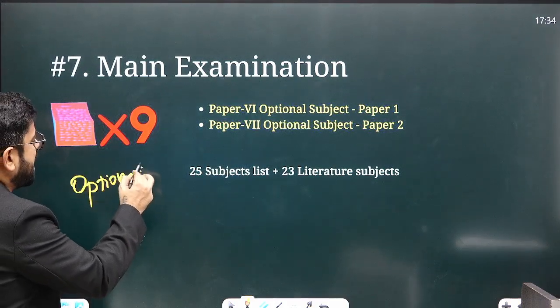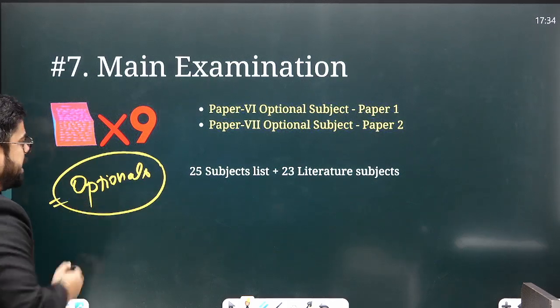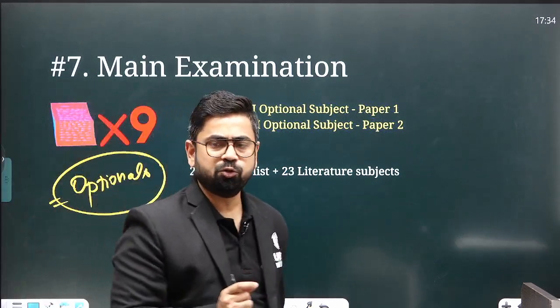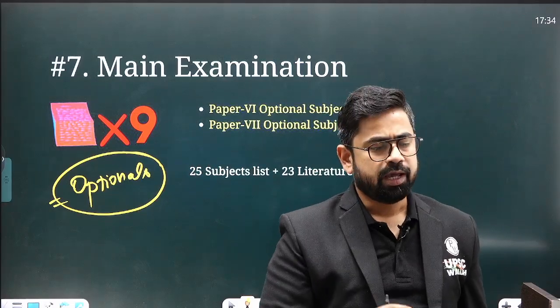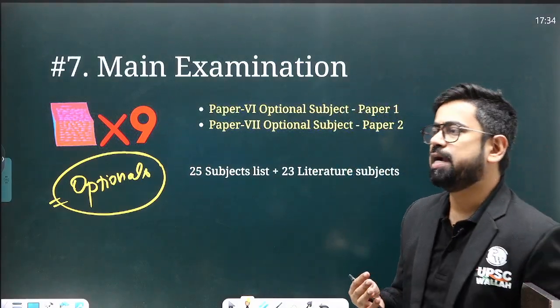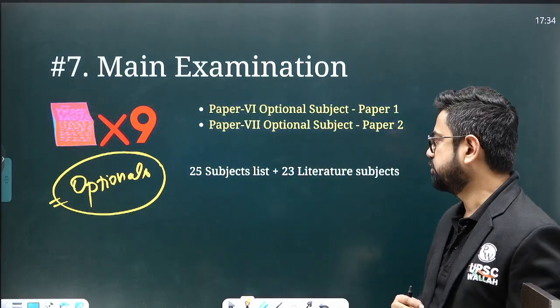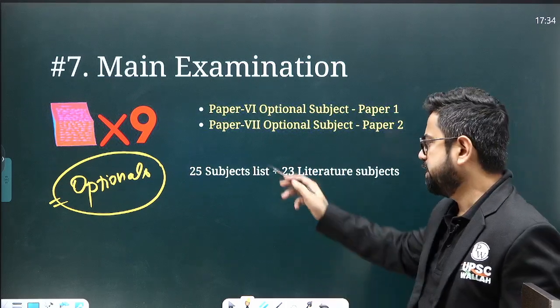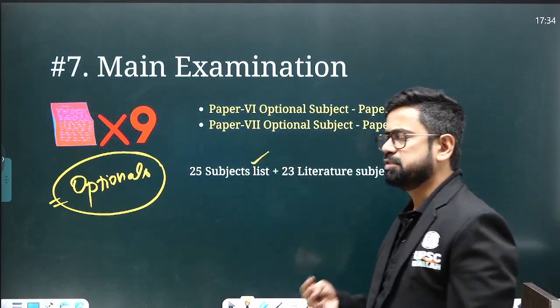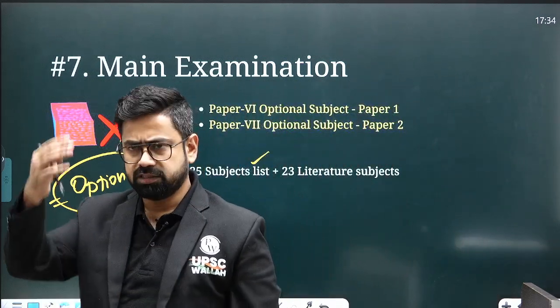So UPSC asks you to select one optional subject. You need to select one optional subject in which you believe you are the best, or in which you can go as deep as UPSC wants. There is a list of some 25 subjects like PubAd, geography, history, agriculture, right? So there is a list of 25 subjects.